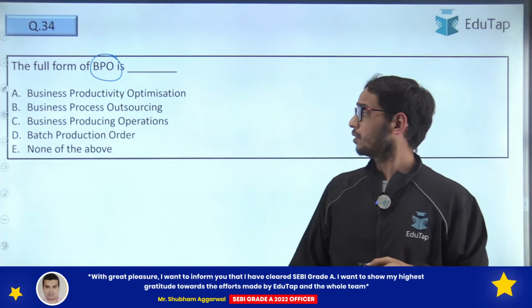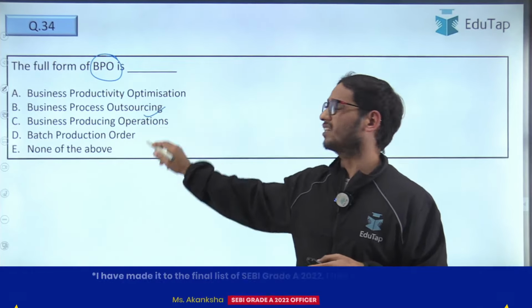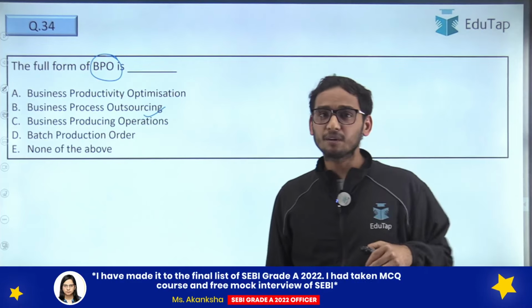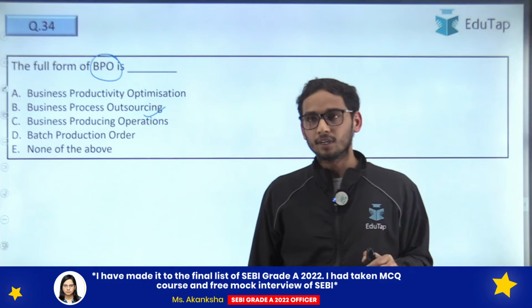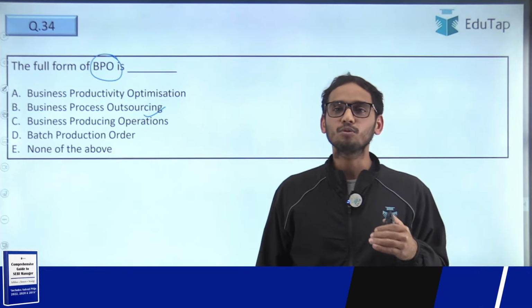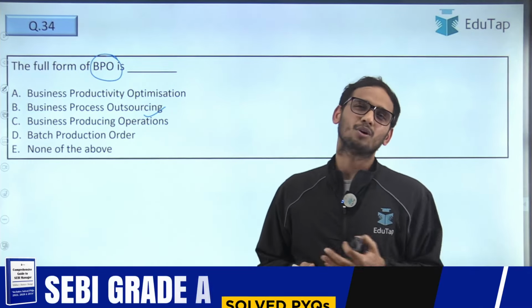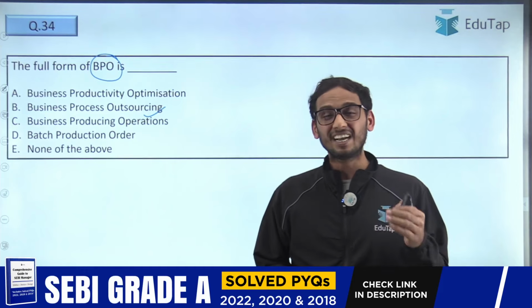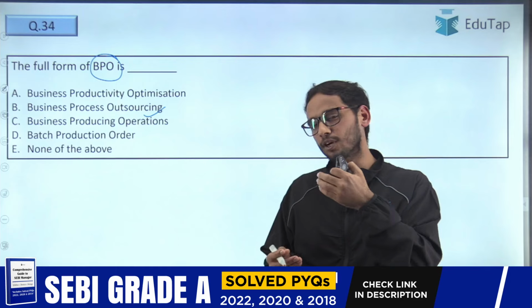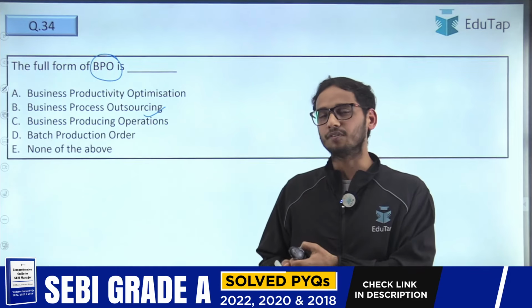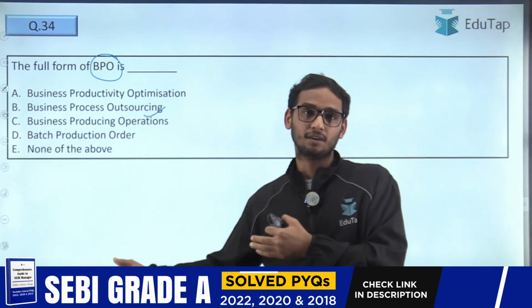Suppose our company, that is EduTap, doesn't want to do marketing on its own, or doesn't want to build a website on its own. So what it can do, it can outsource this activity to some third party.